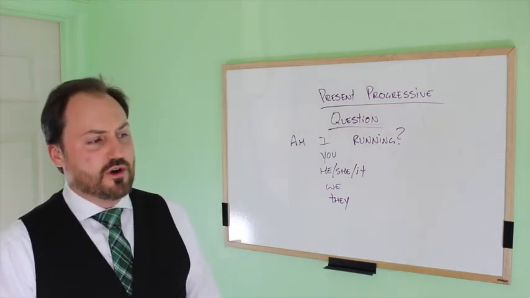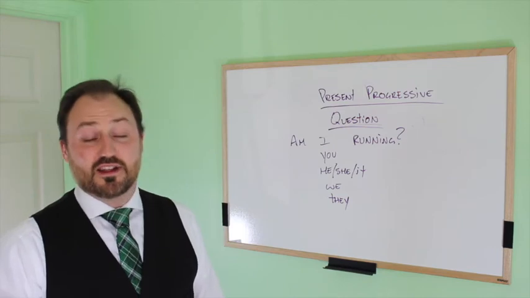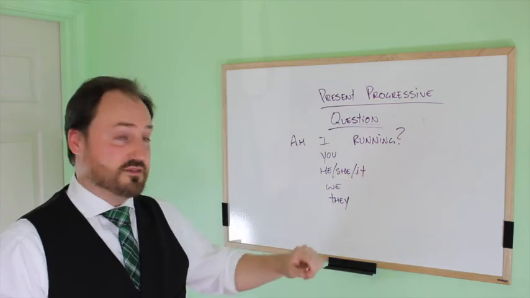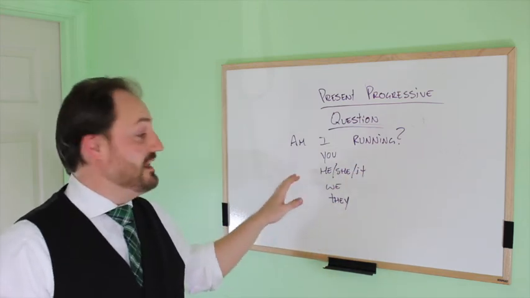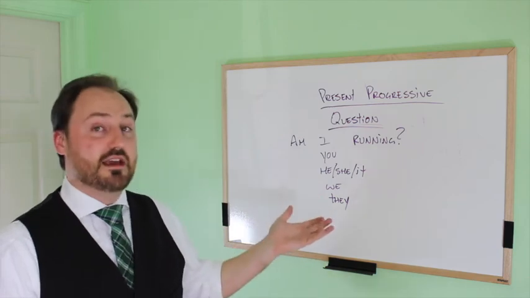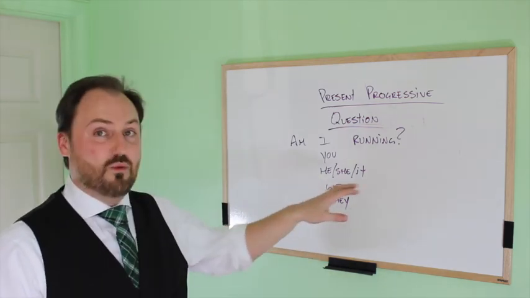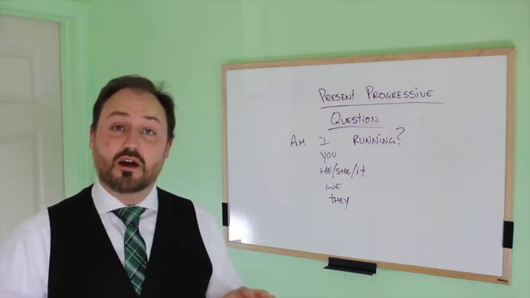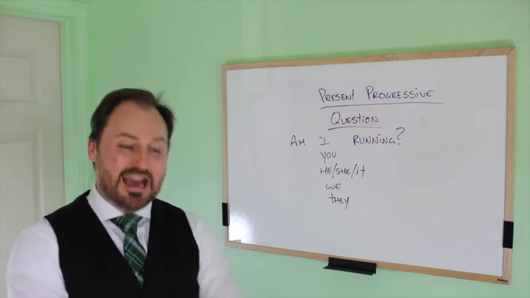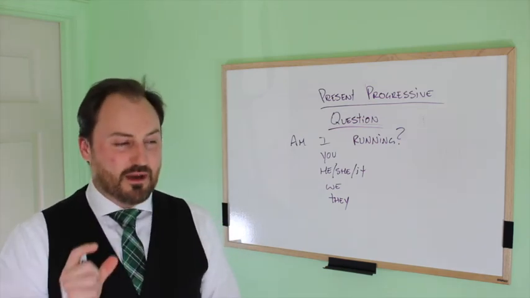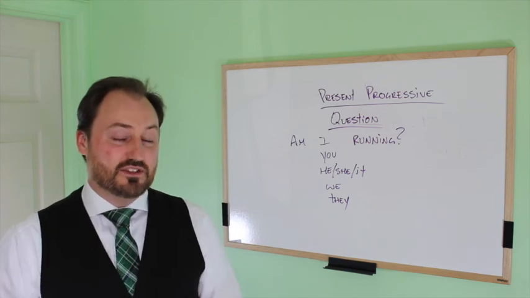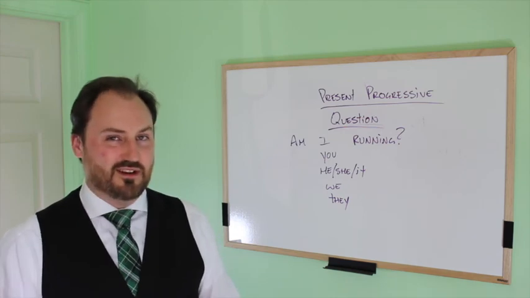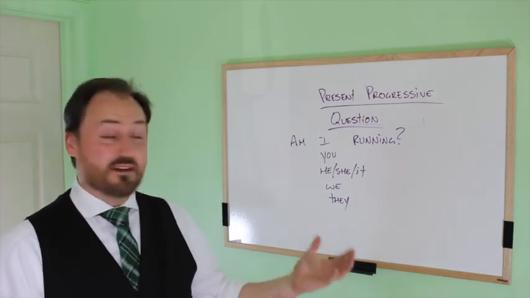Why don't we use the verb walking outside? It's not a verb, but it's a full sentence. So, am I walking outside? Are you walking outside? Is he walking outside? Is she walking outside? Is it walking outside? Maybe it's a dog. Are we walking outside? Are they walking outside? And now with this construction, we're talking about the present progressive, what's happening now, what is happening. Think about that. It is happening. You say it is happening now, you're using the present progressive. We don't want simple present here. All right, so that's the general idea of the present progressive.